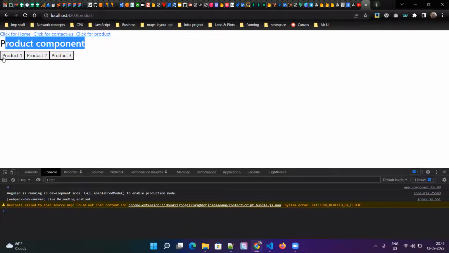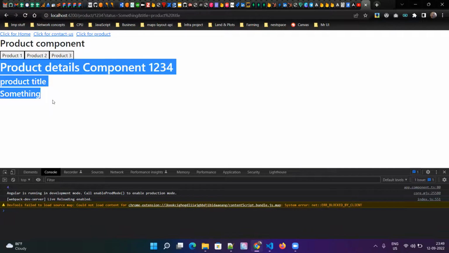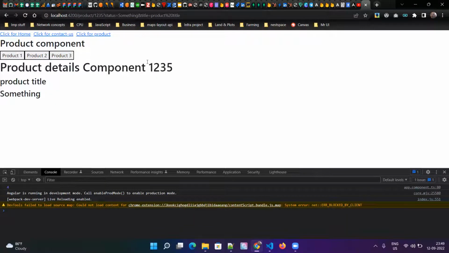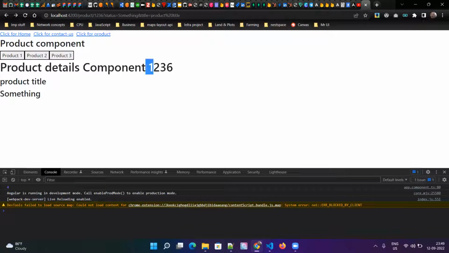And in my product, I have three subsections, three tabs: product 1, product 2, product 3. If I click on product 1, product 1 details will come. If I click on product 2, its details will come, and the same for product 3. But it is not affecting the other routes; these two are entirely different. From here, if I click on this one, it will just render the home component. And if I go back, it will render my third product.